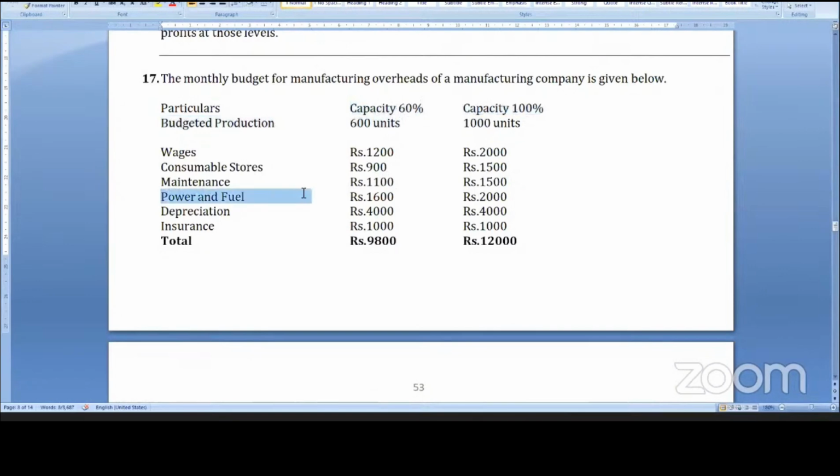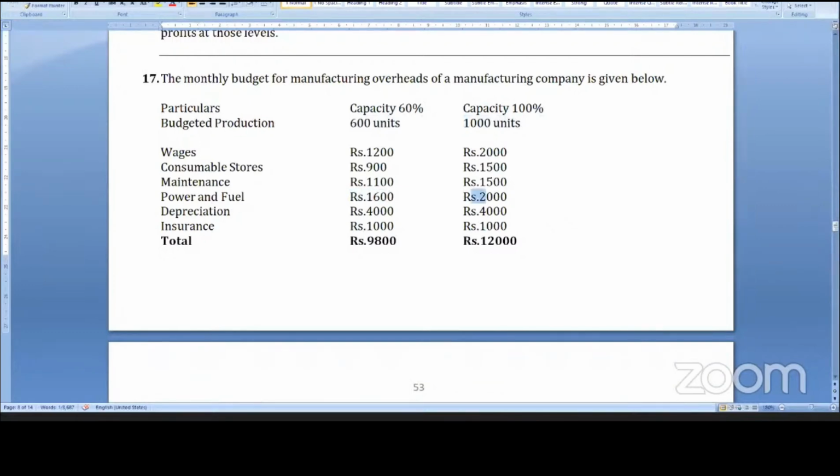Similarly, power and fuel. 1600 and 2000. What is the difference? 400. So difference in cost. For semi-variable, you just find out the difference. Difference 400 by difference 400, 1 rupee variable cost. So 1 rupee into 600 is 600, but amount given is 1600. So 1000 rupees is fixed cost. 1 rupee into 1000 is 1000, another 1000 is fixed cost.